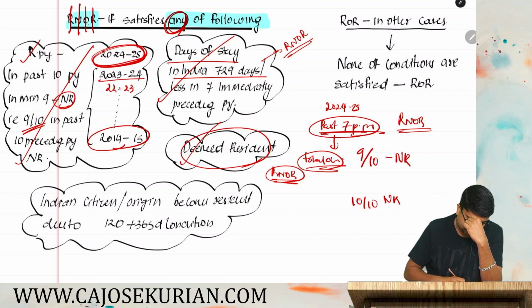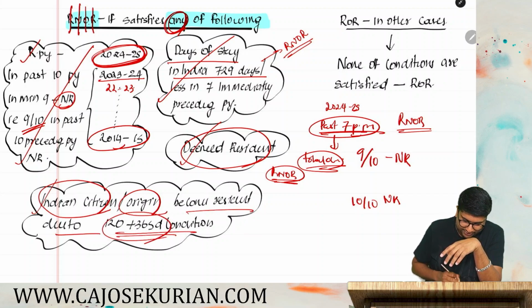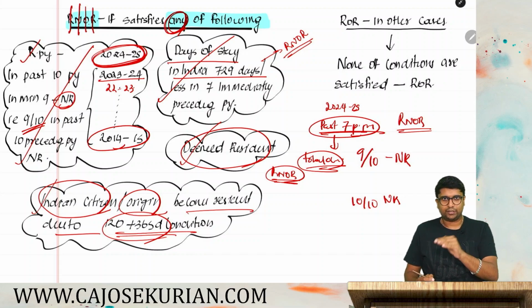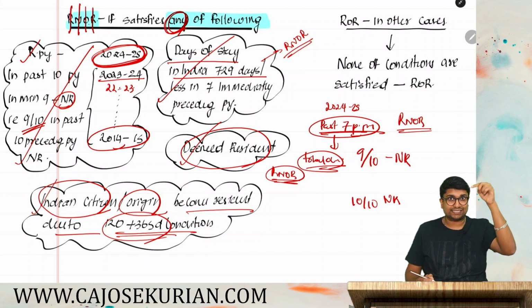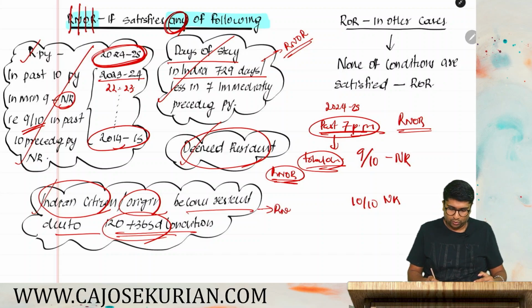And what is the final condition? That is, you are an Indian citizen or Indian origin and become resident due to that 120 plus 365 day condition. You are either an Indian citizen or an Indian origin and you become resident due to that 120 plus 365 day condition. In that case, again, you will become a RNOR.